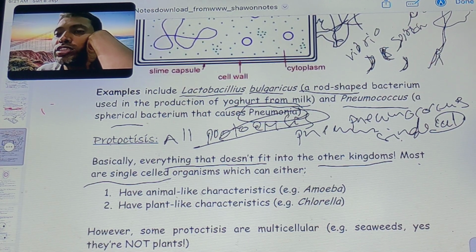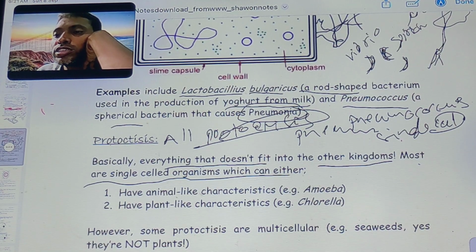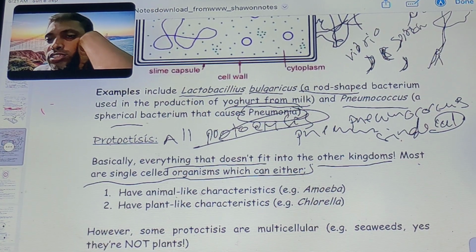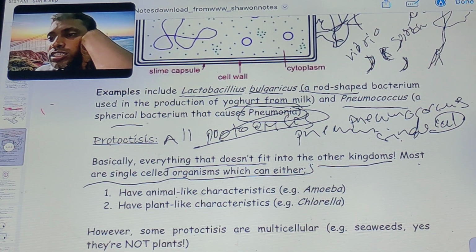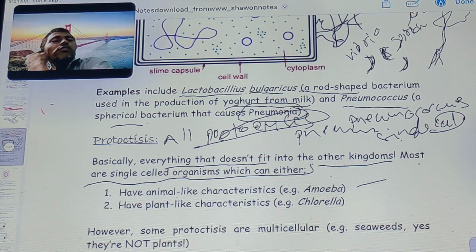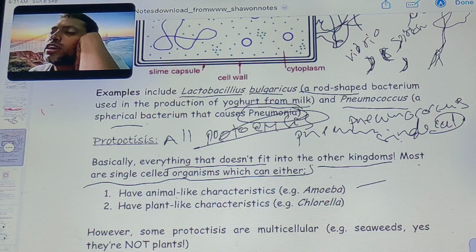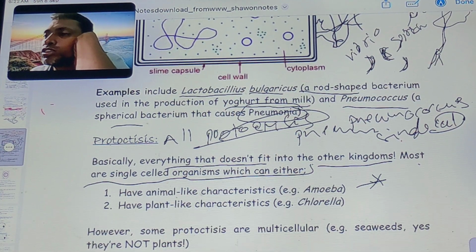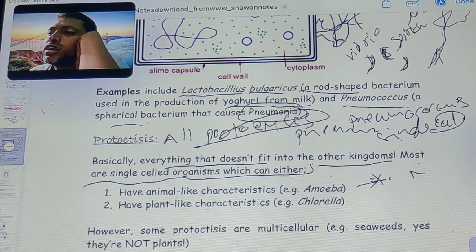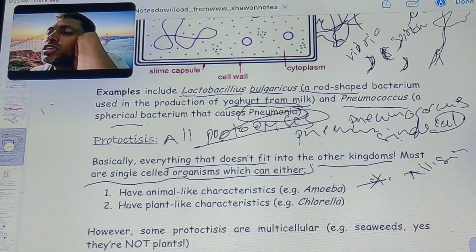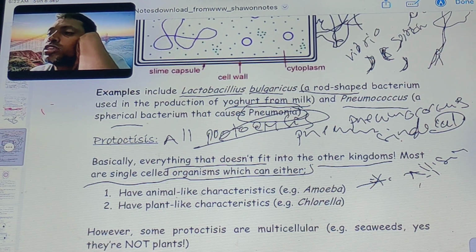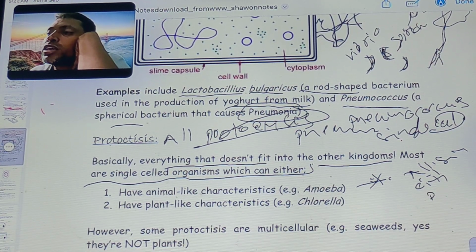Most are single celled organisms that can have animal-like characteristics, and some protists have no definite shape. All are single cell, with either plant or animal characteristics.